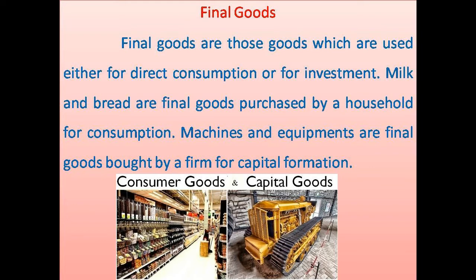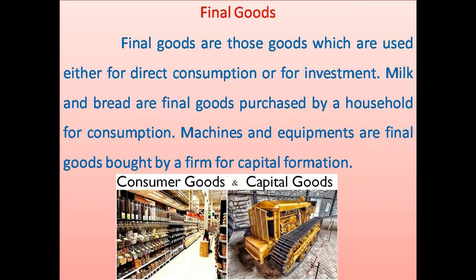But some final goods you are buying for making investments. For example, machines, tools, equipments. You are installing them in a factory and you are making use of them to produce other goods. They are called capital goods. So they are meant for investment. So final goods are those goods which are used either for direct consumption or for investment. Those goods that are used for direct consumption we call consumer goods. Those goods which are used for investment you call capital goods.